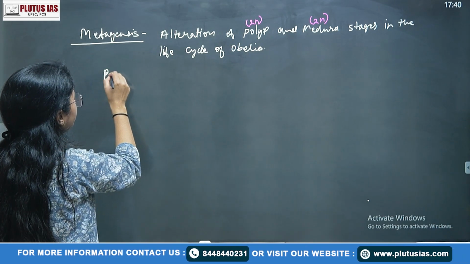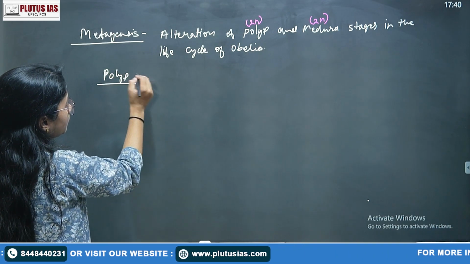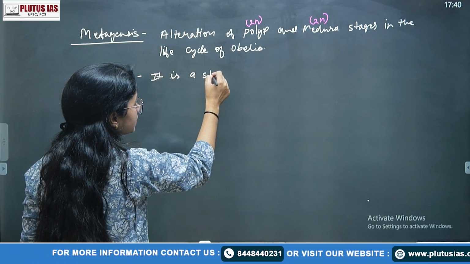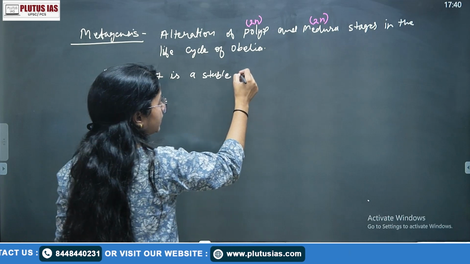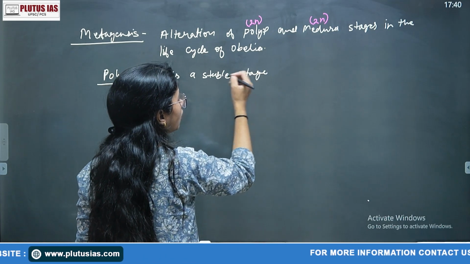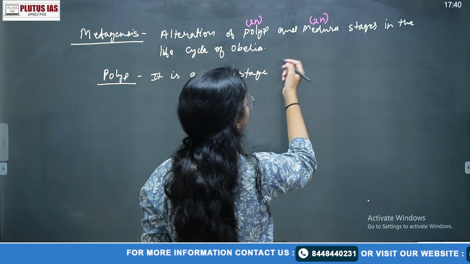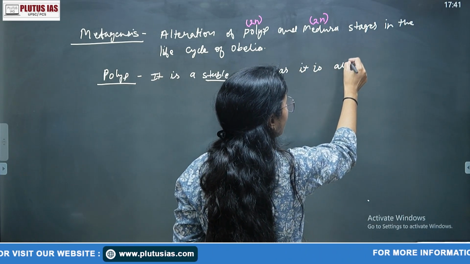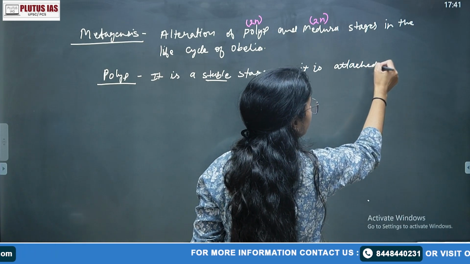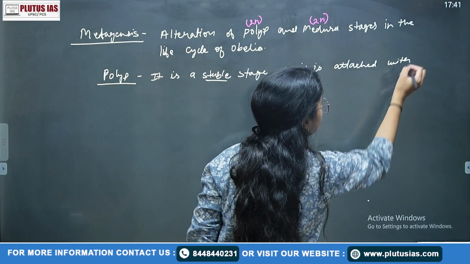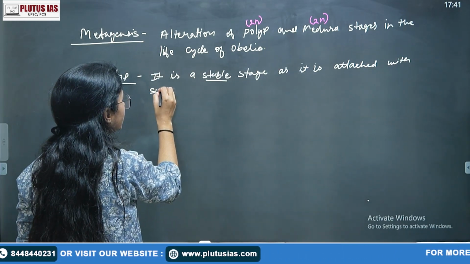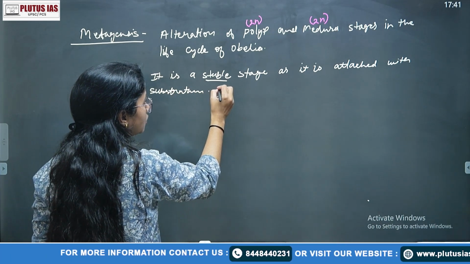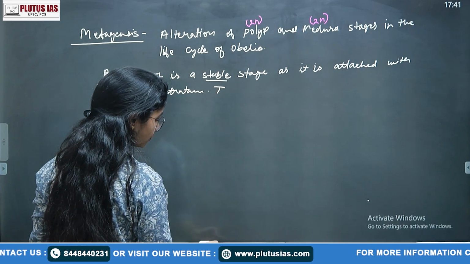So about the polyp, you can write that it is a stable stage. If you are not good with the terms, you can simply explain it later. It is a stable stage as it is attached with substratum. Non-motile. You can simply write that as the second point.